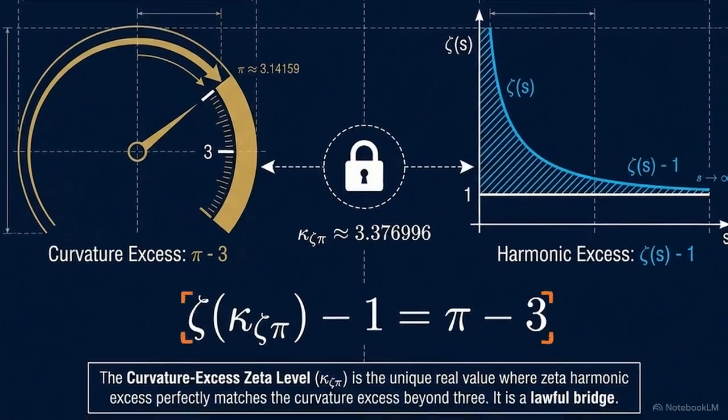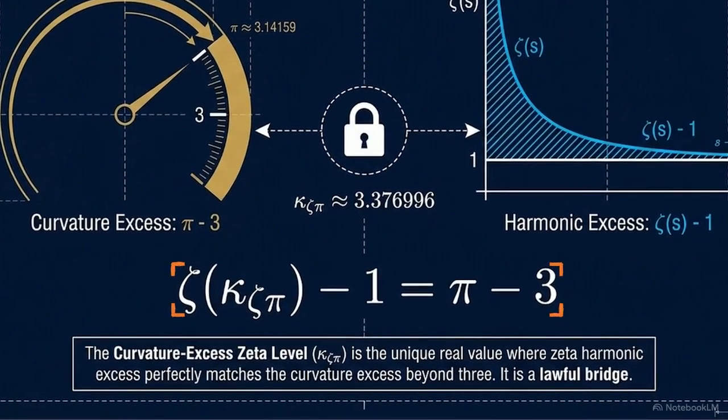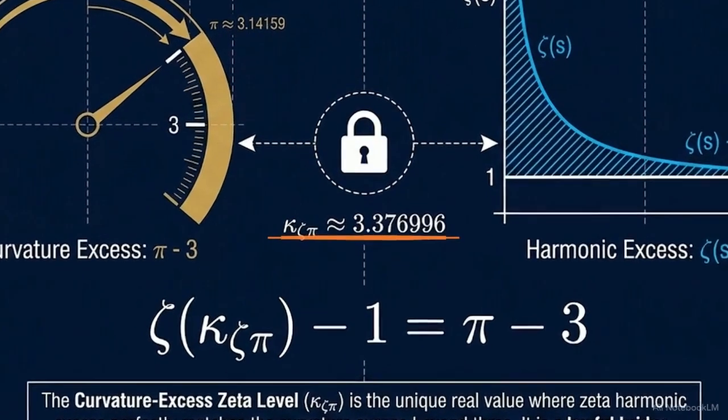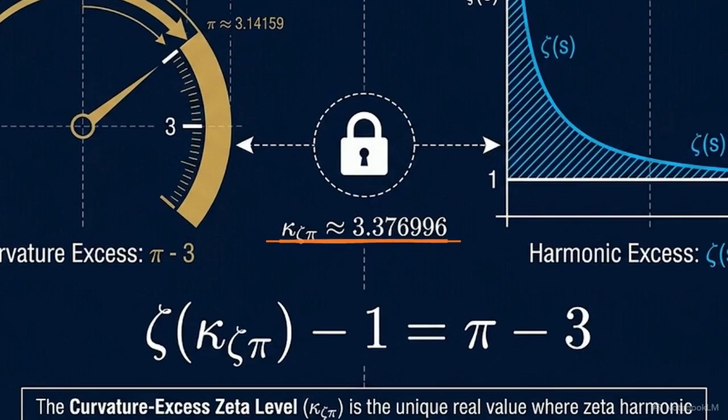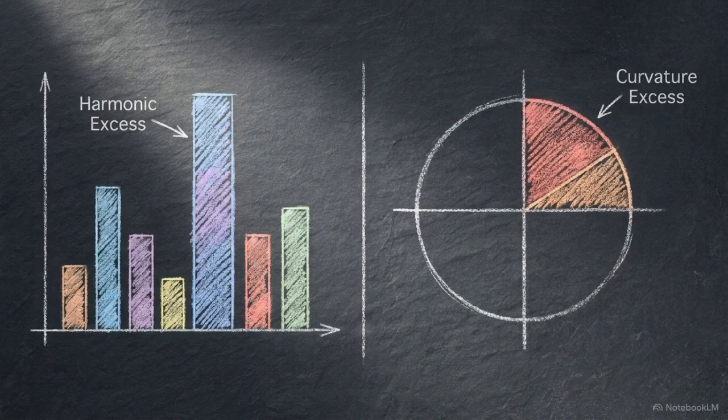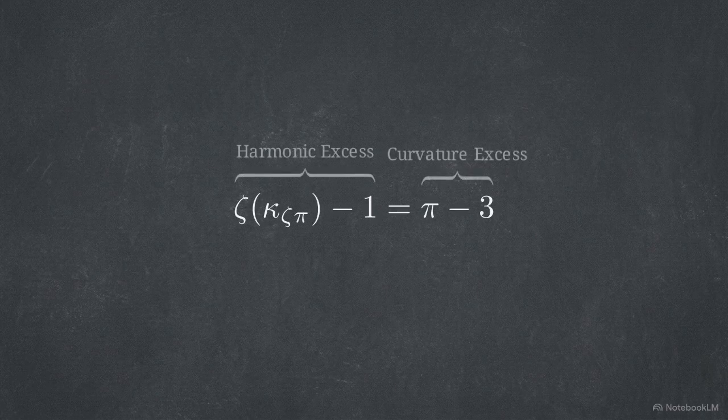It is governed by an exact equation, zeta of kappa zeta pi minus 1 equals pi minus 3. Kappa zeta pi has a calculated value of approximately 3.376996. At this specific level, the harmonic excess above unity perfectly matches the curvature excess of pi beyond 3. Locating this threshold allows us to bridge the behavior of the zeta ladder with geometric curvature.